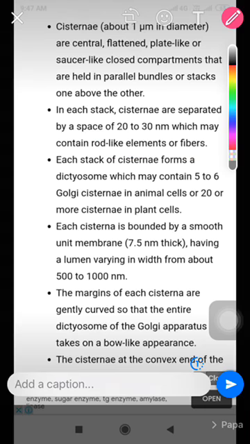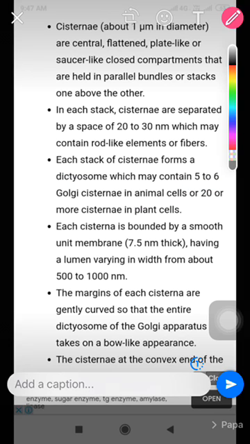Each stack of cisternae forms a dictyosome. Each stack of cisternae is called a dictyosome, which may contain 5 to 6 Golgi cisternae in an animal cell and 20 or more cisternae in a plant cell.